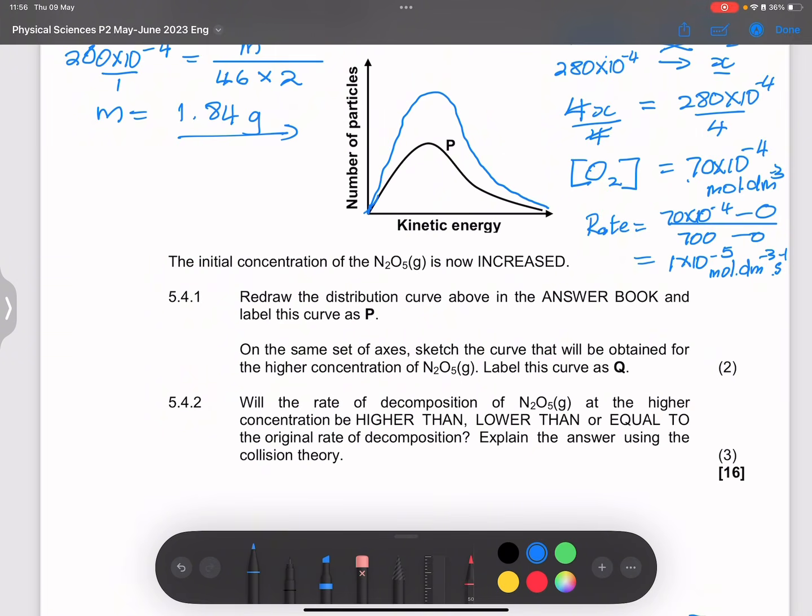The graphs peak exactly at the same time, but our graph Q would have more moles because the concentration is much higher.